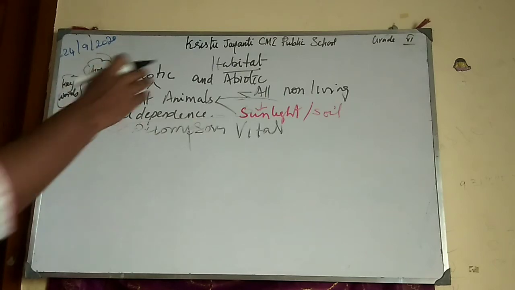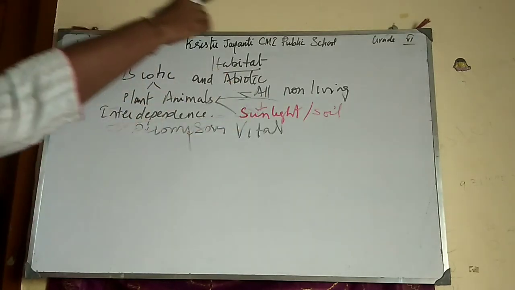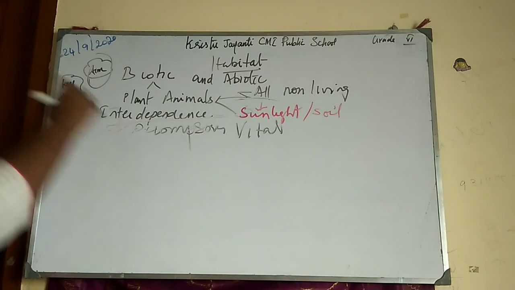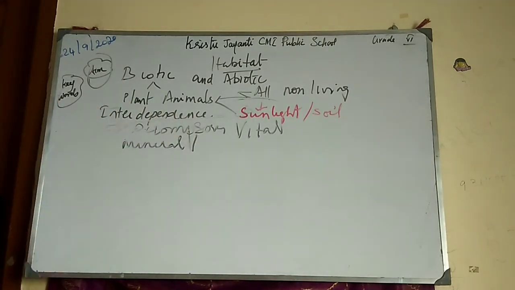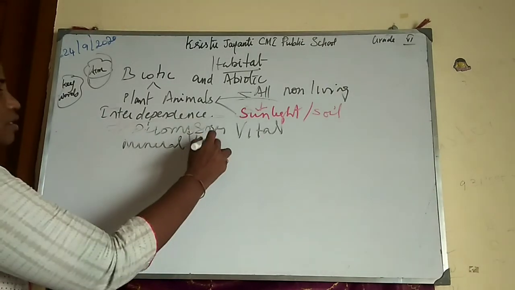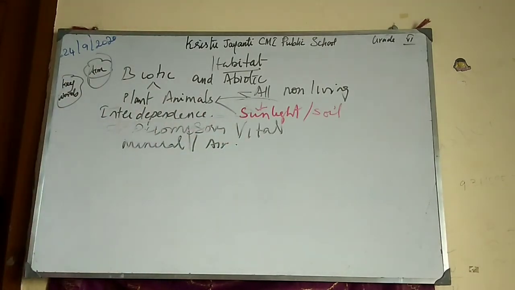So we have seen the non-living things sun, soil, and minerals, and now the last non-living thing they have given here is air, like nitrogen, oxygen, carbon dioxide. There are several air forms in the environment. What is the use of oxygen? You know very well. We breathe. We intake oxygen. Without oxygen, we cannot live.